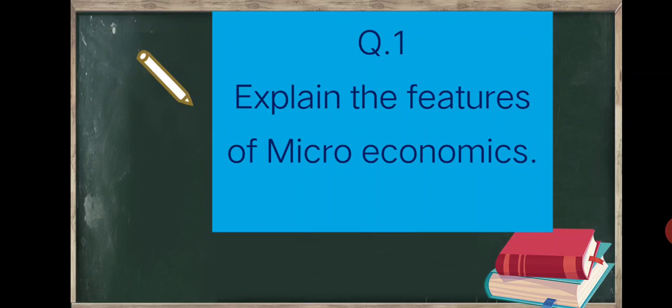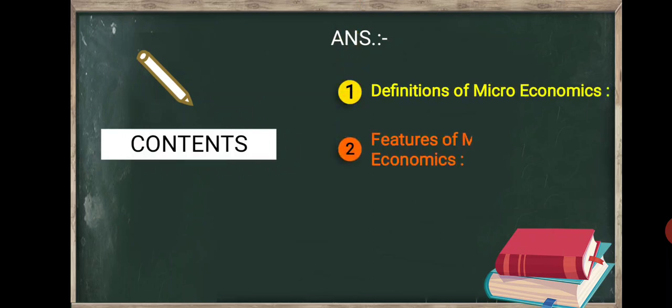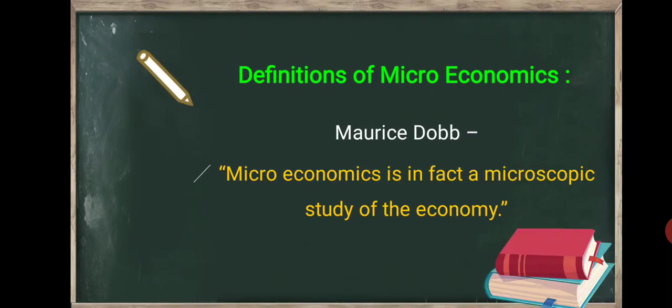Now see question number 1: explain the features of microeconomics. Students, you have to write first the definition of microeconomics and second the features of microeconomics. So what is the definition of microeconomics? According to Morris Dobb, microeconomics is in fact a microscopic study of the economy.